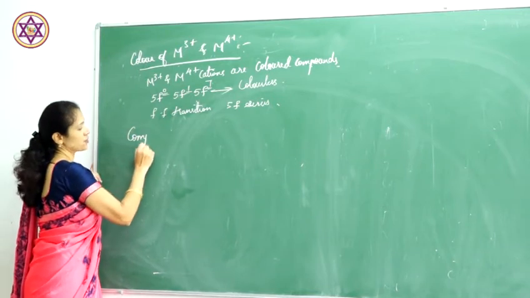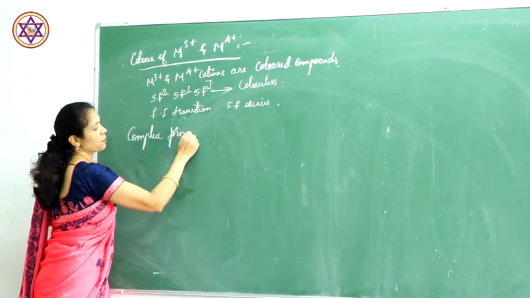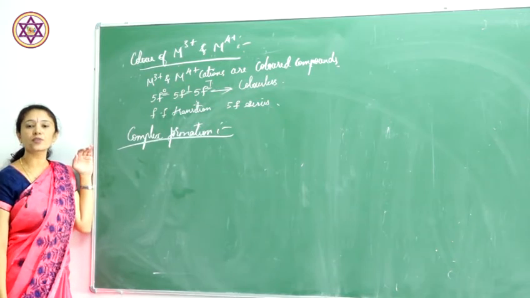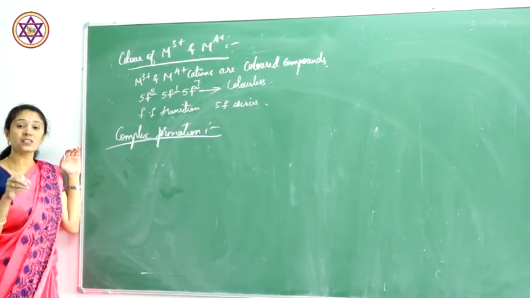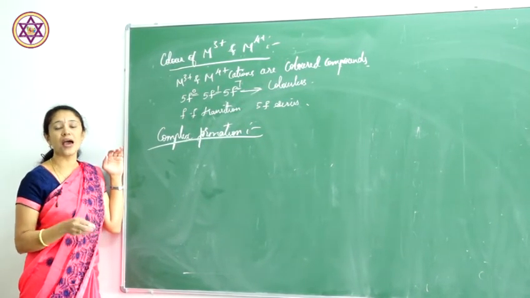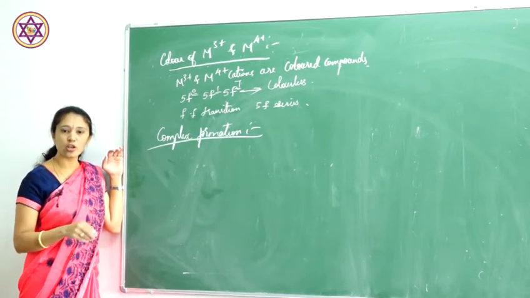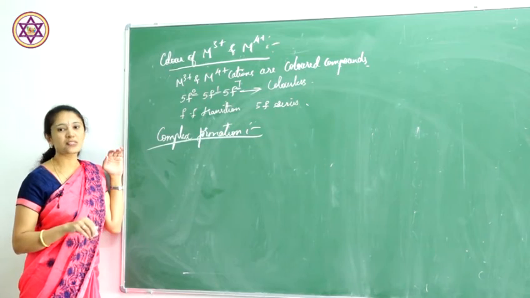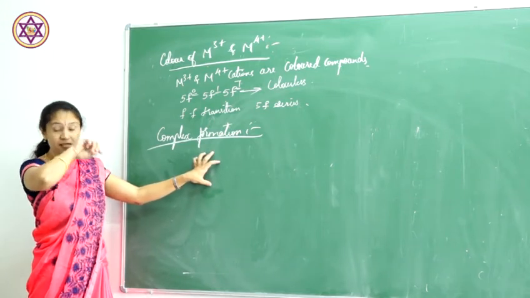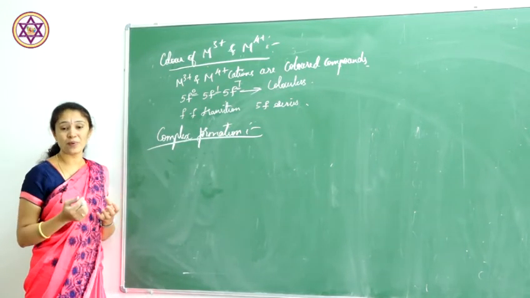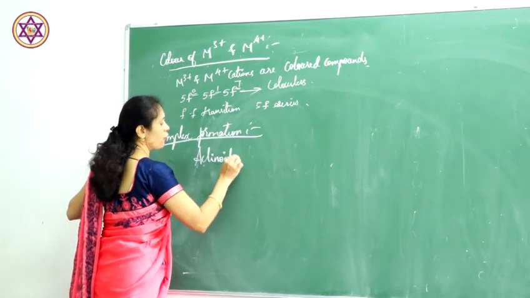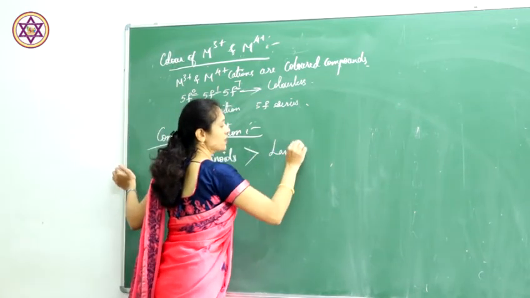Next property is complex formation. Actinoids readily form complexes with elements. The lanthanoids also form complexes, but actinoids also form complexes with aromatic compounds as well as pi bonding molecules, and those containing vacant d orbitals also. All these actinoids are better complex formers compared to the lanthanoids. Actinoids form more complexes compared to the lanthanoids.